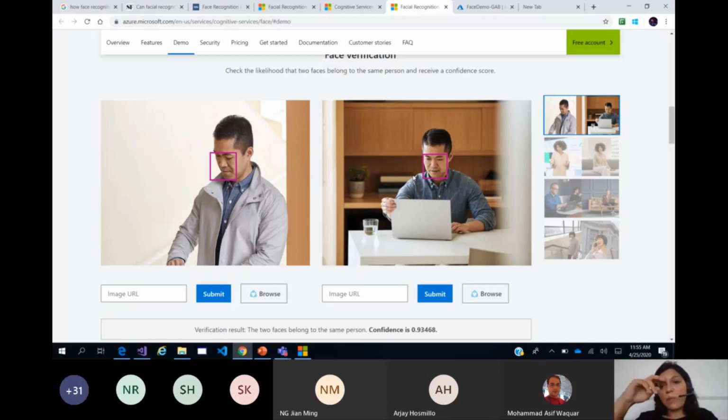Now there are a lot of other complex algorithms utilized for stopping this. When it comes to really high security, niche, or highly confidential applications, all these algorithms come into play, such as deepfake detection. Then you have multiple parameters coming in, not only the face, but maybe voice and other biometrics like iris and fingerprints.